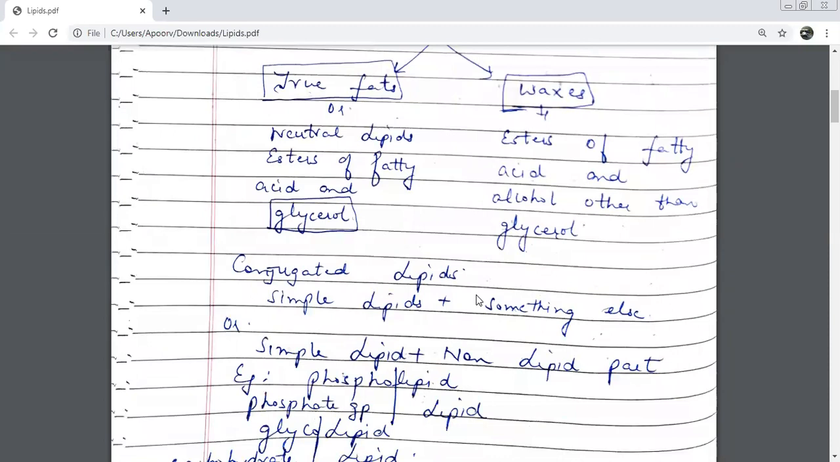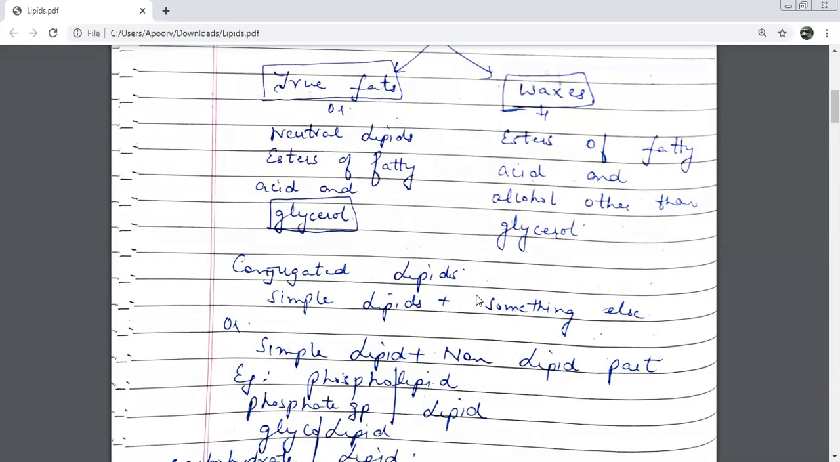Conjugated lipids are combinations of simple lipids with? Something else, a non-lipid part. Give me one example of a conjugated lipid. Phospholipid or glycolipid. So when you say phospholipid or glycolipid, you mean lipid and non-lipid part. So in glycolipid, which is the non-lipid part? Carbohydrate. So you had simple lipids, you had conjugated lipids, which was the third category?